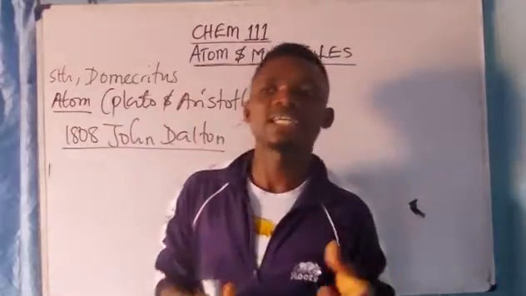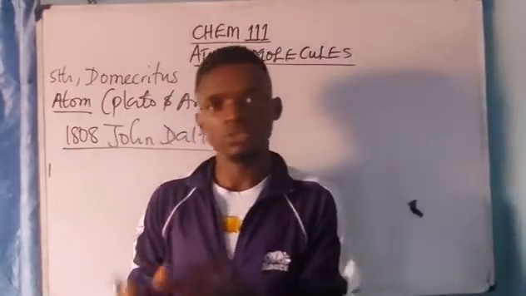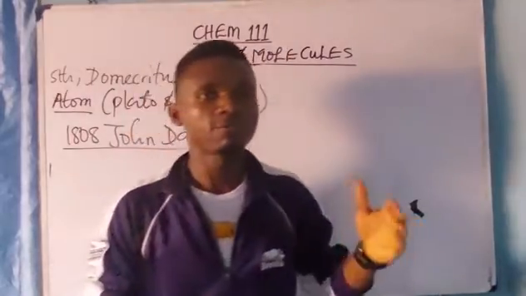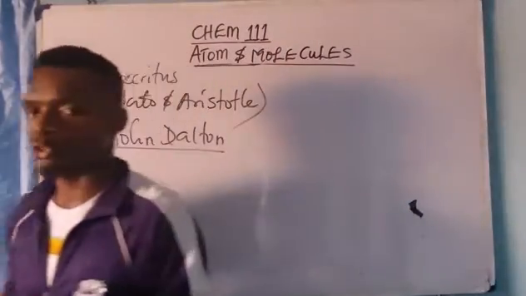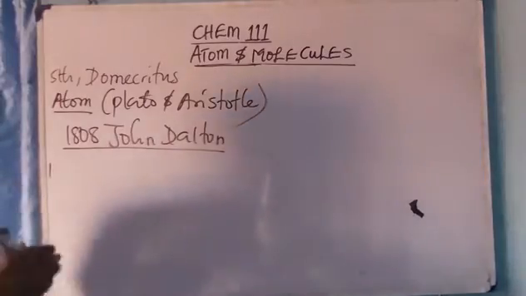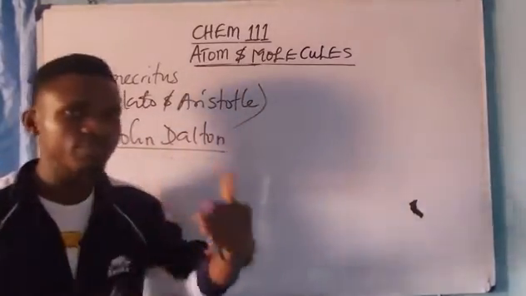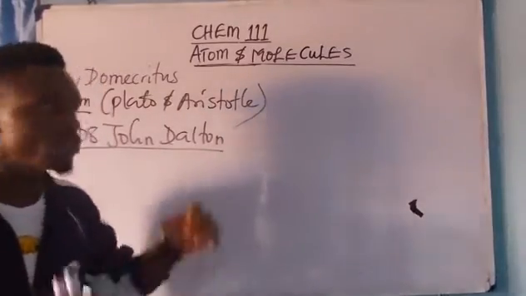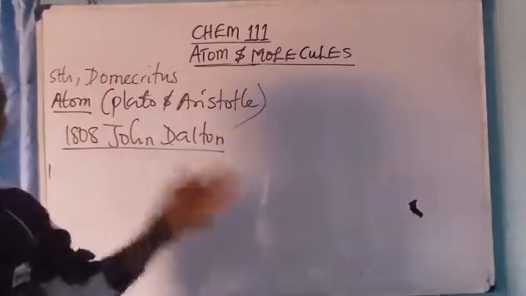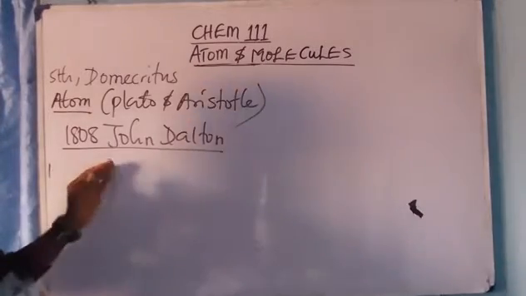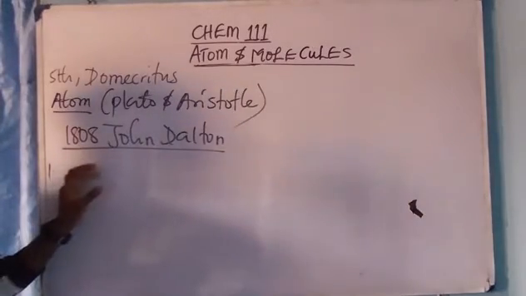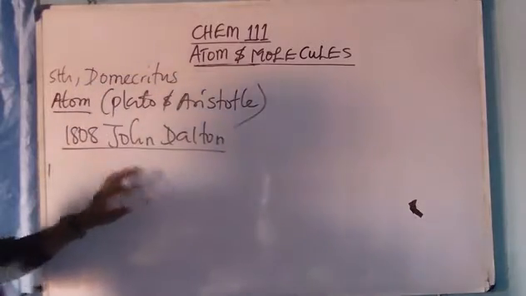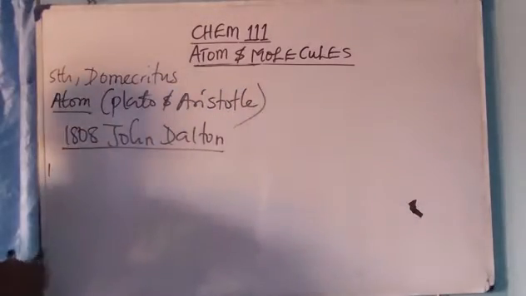Then number three, he said that atoms can neither be created nor destroyed, but they take part in every chemical reaction. Then number four, he said that during chemical reaction, there is rearranging, separation, and combining of different elements, and this combination, rearrangement, and separation do not result in construction or destruction. Those were the four postulations he had concerning atoms.